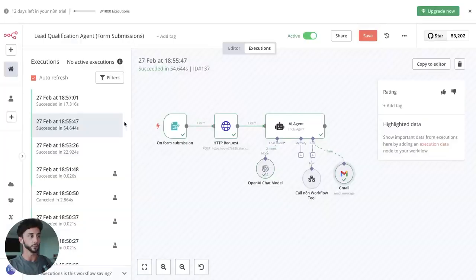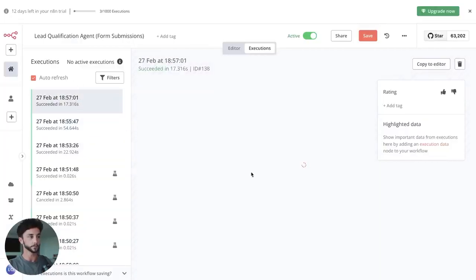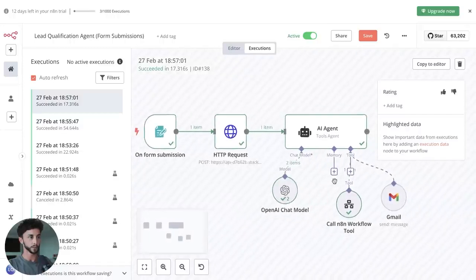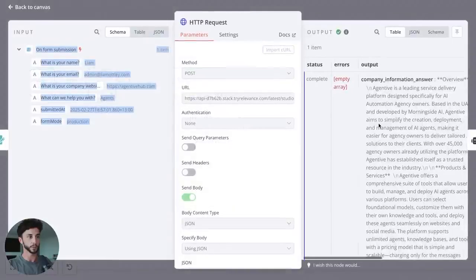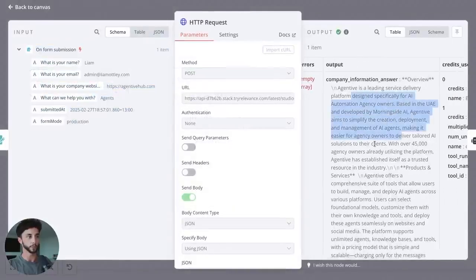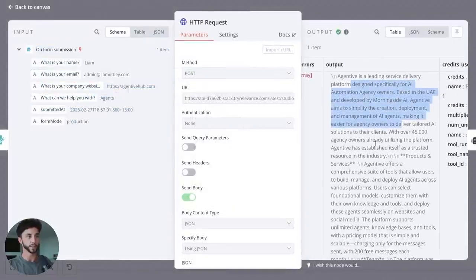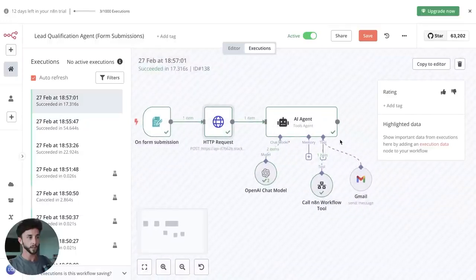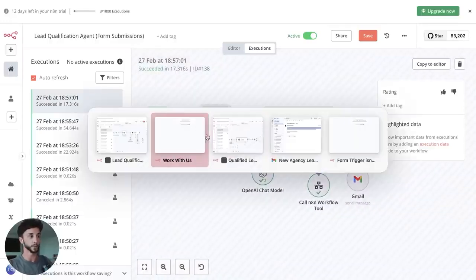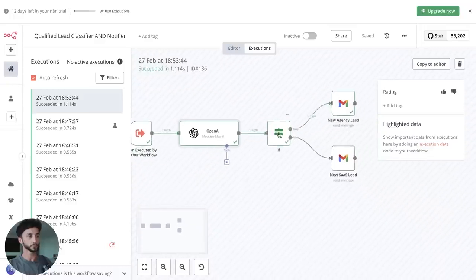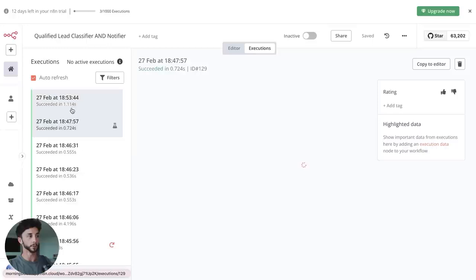Now I have sent another one through here, which just finished executing. And we can see this, it's gone through, it's researched Agentive. And we'll see Agentive is a leading service delivery platform for AI automation agency owners, etc. And it's called the tool because we were qualified, because we're a SaaS business, right? And again, if we go back to here and we look at the most recent one, which is this. Oh, we have another one here.